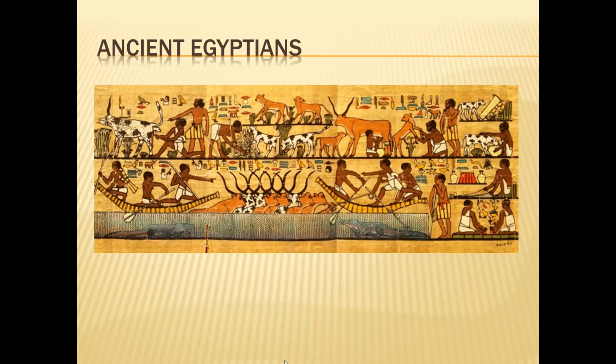Food included wheat, barley, flax, onions, lettuce, lentils, cabbages, radishes, turnips, grapes, figs, plums, melons, and others. They also had sheep, goats, pigs, cattle, and other animals. Beer and wine were also commonly used throughout ancient Egypt. Nobles and other rich Egyptians could afford to eat meat more often, while the poor only ate it during special occasions such as holidays. In terms of clothing, men wore a wrapped-round skirt that was tied with a belt.